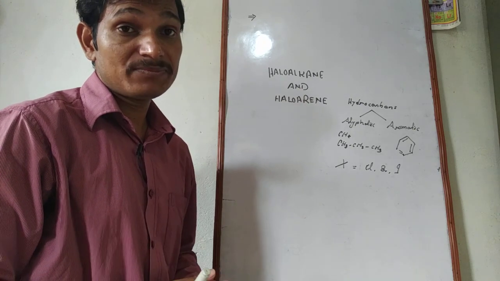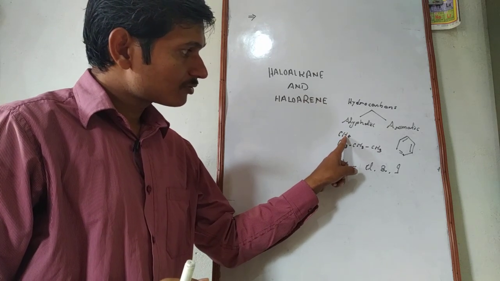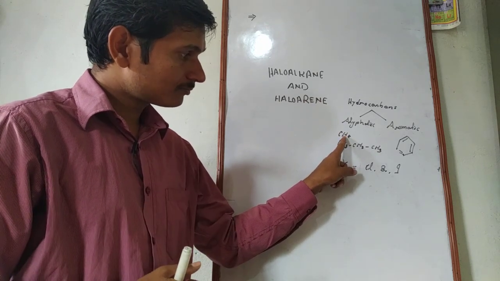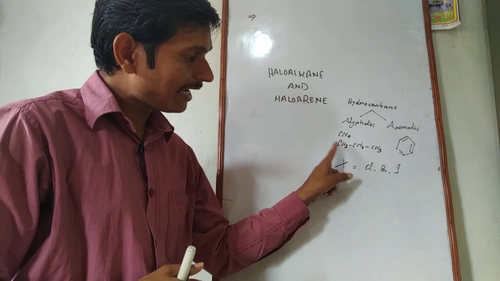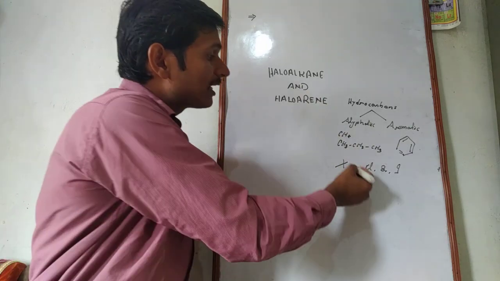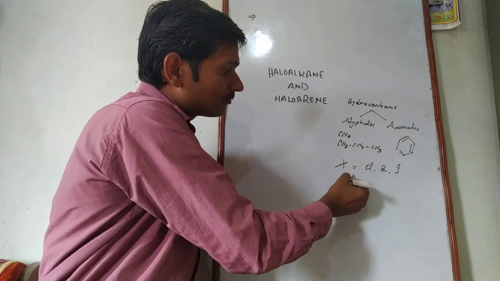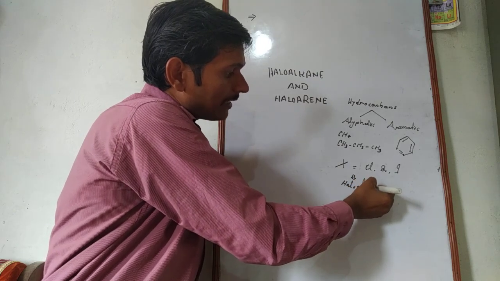What does respectively mean? Respectively means if one or more hydrogen atoms of an aliphatic hydrocarbon are replaced by any one of the following halogen atoms, what we get is called haloalkane.